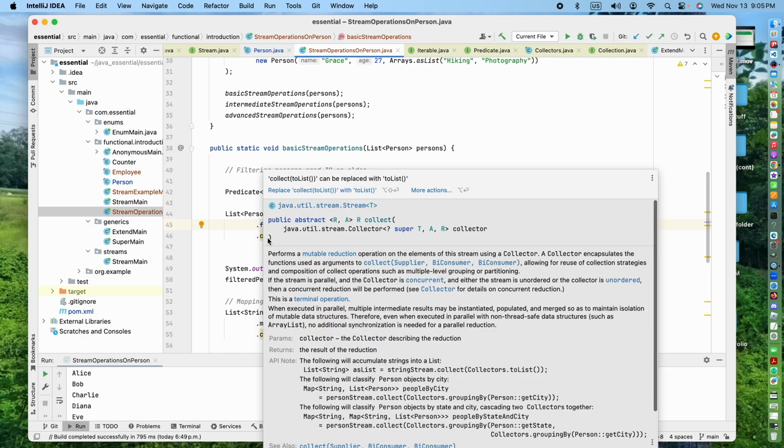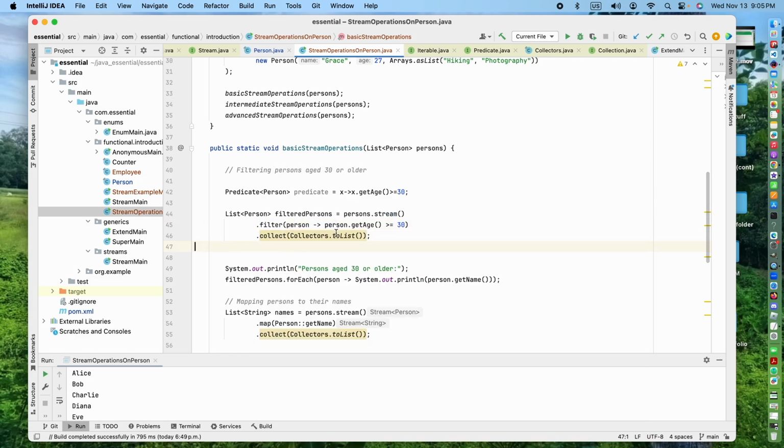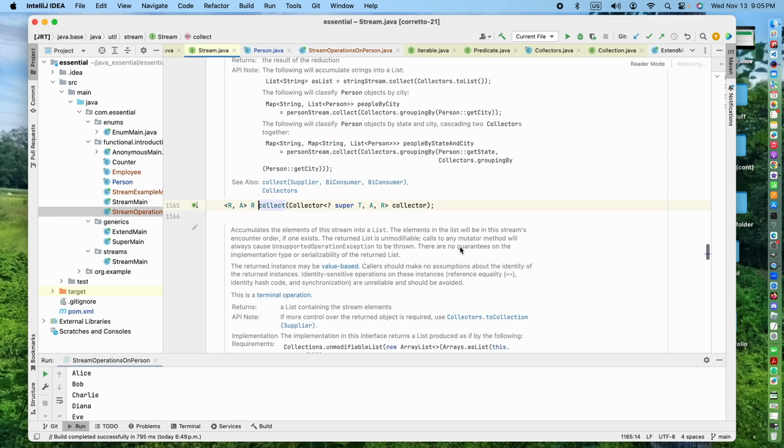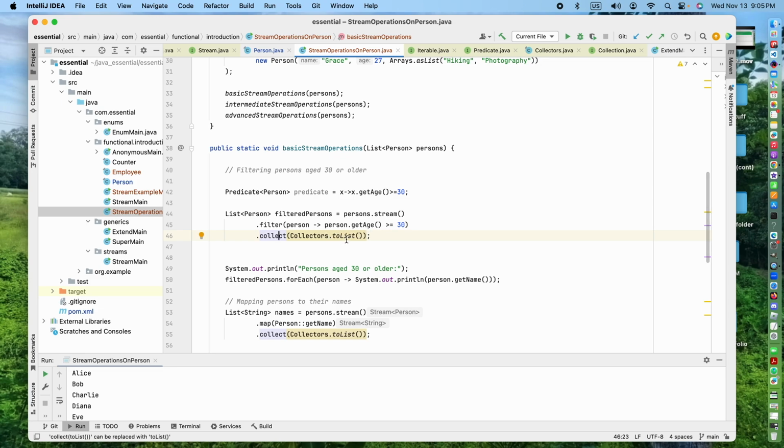Dot collect, and collect is returning a collector. A collector object, so it takes toList. toList is a static method, and I'm telling it to make it a list object. toList means return to a list.